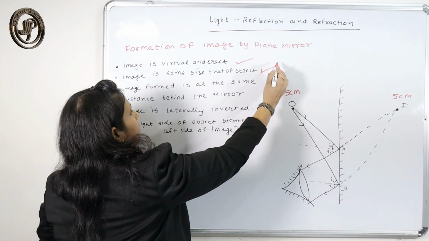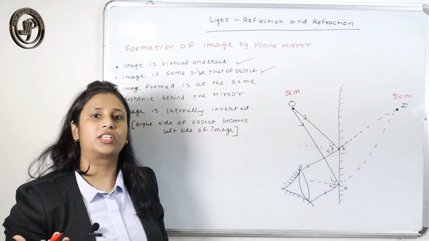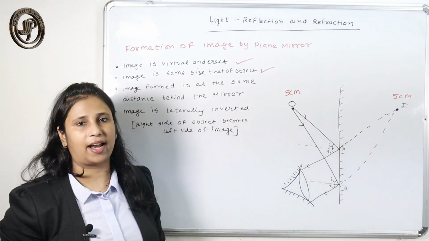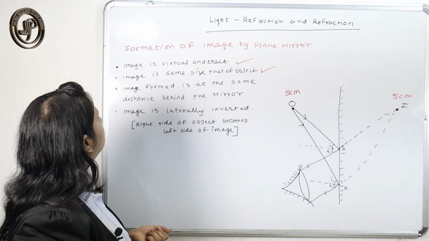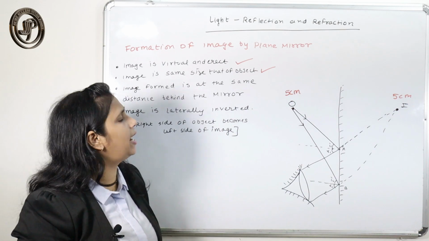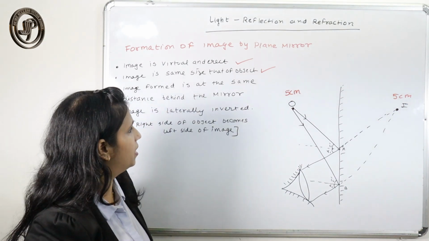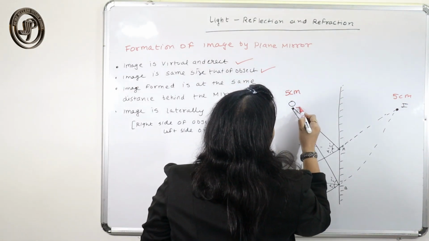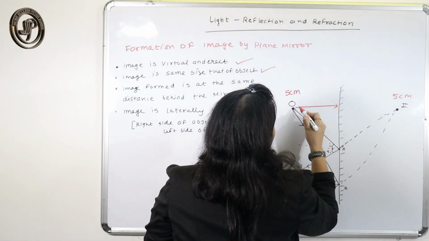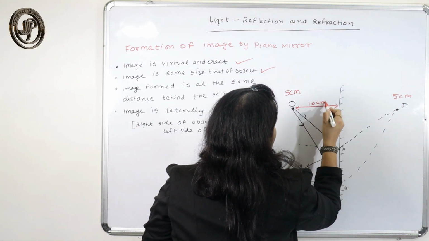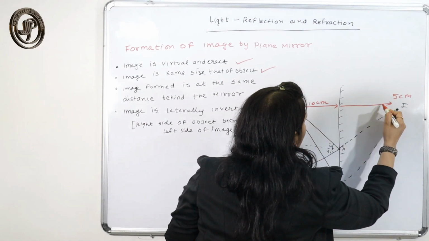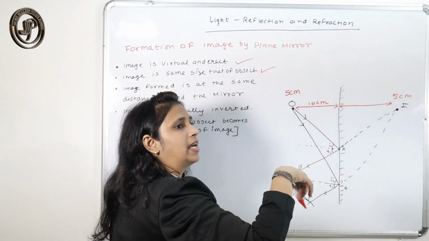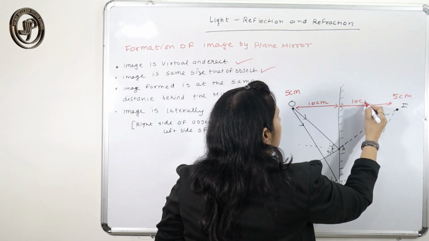The second characteristic of the image formed by the plane mirror is that... Okay, the third is that the image is formed at the same distance behind the mirror.